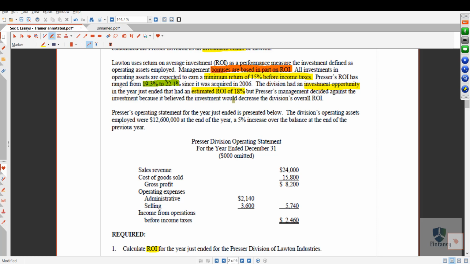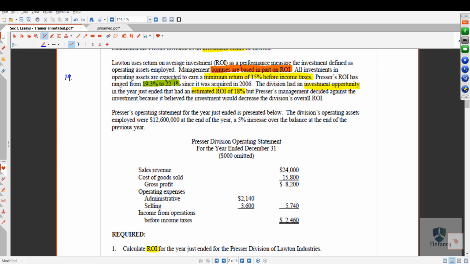Now see, they are saying there is an investment opportunity. Here comes in the discussion about ROI and RI. Please note that this is one of the limitations of return on investment: if the new investment opportunity will give you a return which is less than your current return. What is the current return? 19.3 till 22, right? So the current return is 19, for example, and the new investment opportunity is giving you 18. Now see, this is in the middle of the required return and your current return.